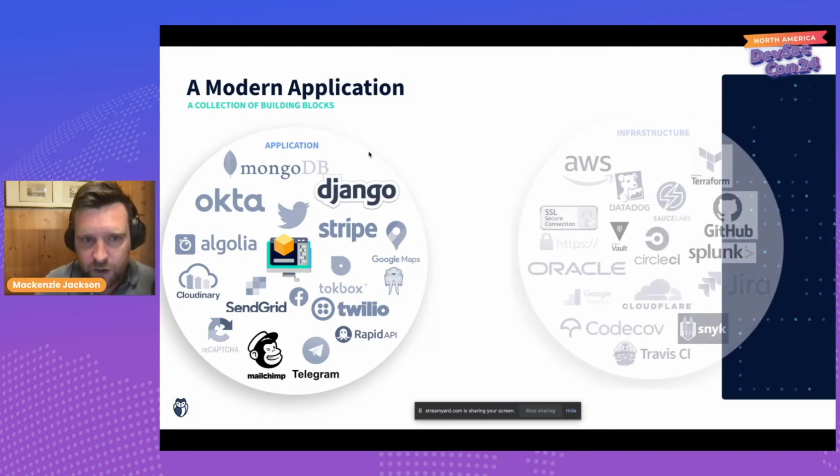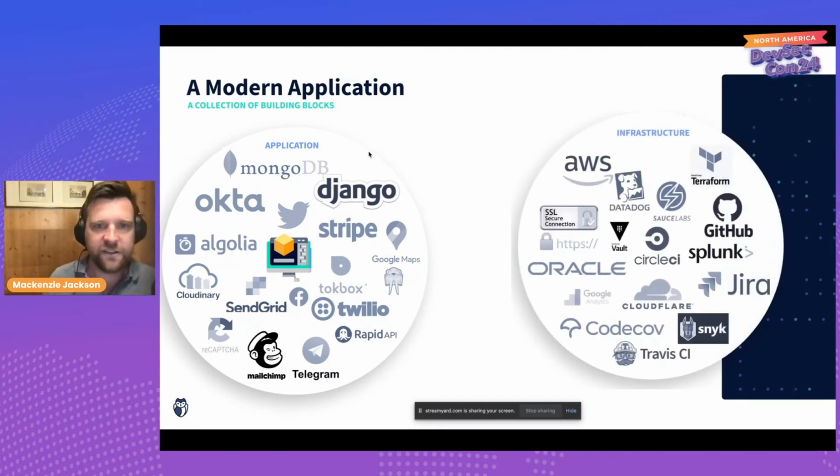jump between them. And then once we've built our application, we're not done with secrets yet because we need to host this application. We need to make it accessible. So our infrastructure deals with secrets too. Maybe we're hosting this on our AWS cloud, and so now we need to deal with AWS credentials. We have to manage our code, so we're dealing with Git credentials. We have testing being done in our CI/CD pipelines when we're deploying apps. So we have credentials for those, and they can be really sensitive. I'll show an example of that.